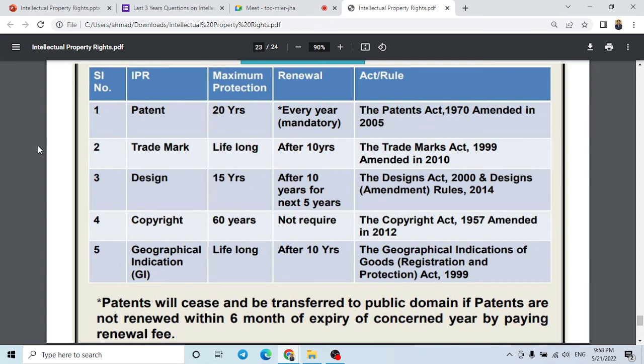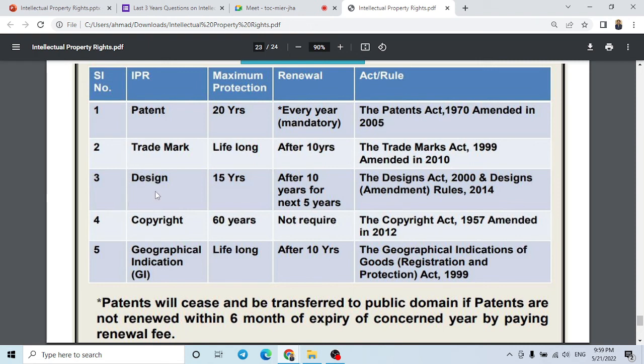Trademark can be lifelong. I mean, it should be renewed after 10 years. So one time you get this protected under the Trademark Act, then again after 10 years you have to renew it. So the Trademarks Act 1999, which was amended in 2010.